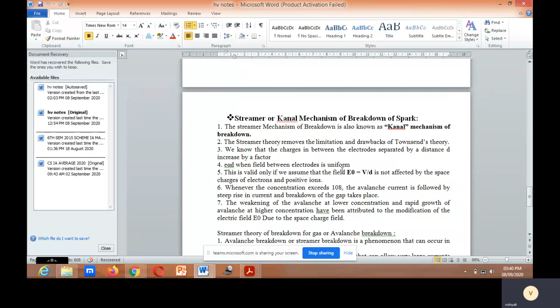This is valid only if we assume that the field E0 equal to V by d is not affected by the space charges of electrons and positive ions, whenever the concentration exceeds 10 to the power of 8.